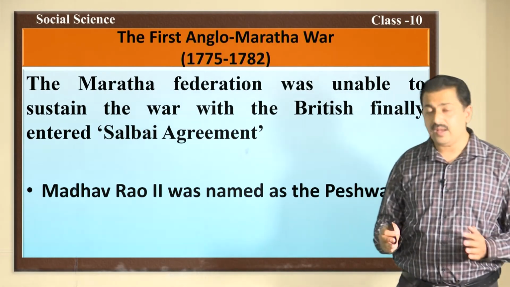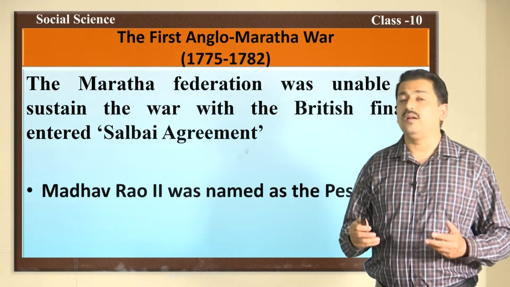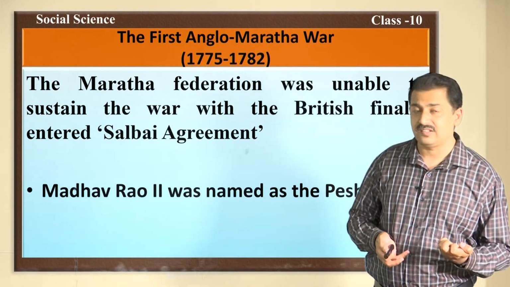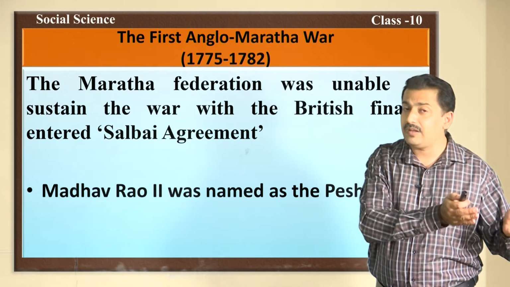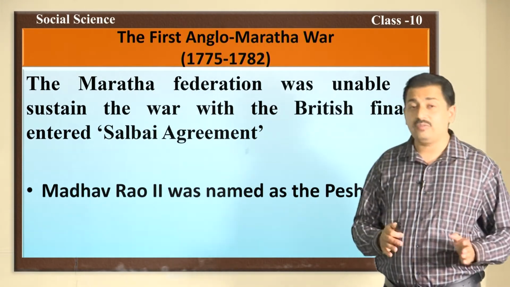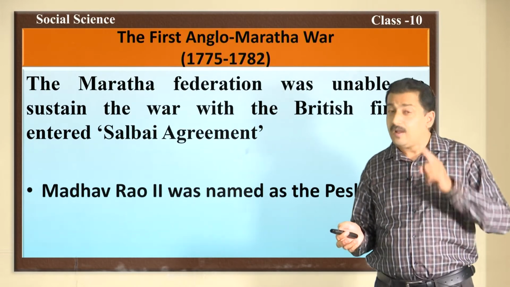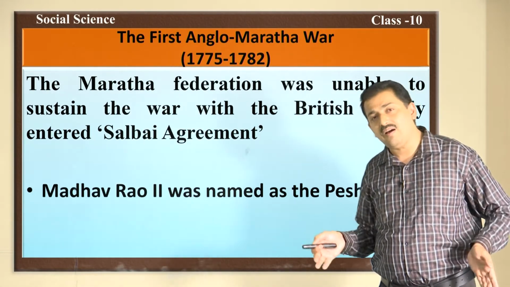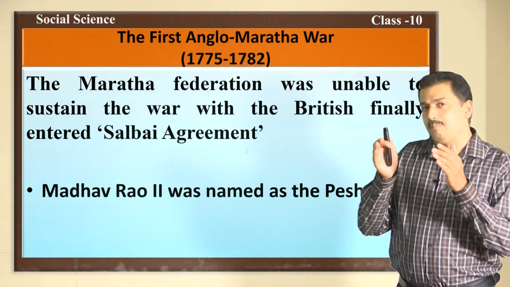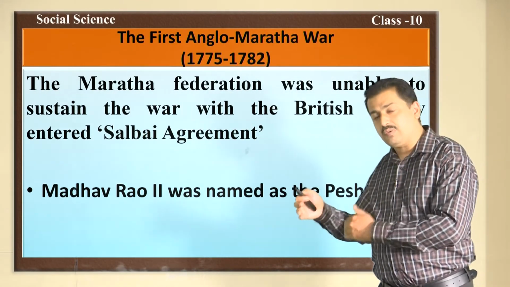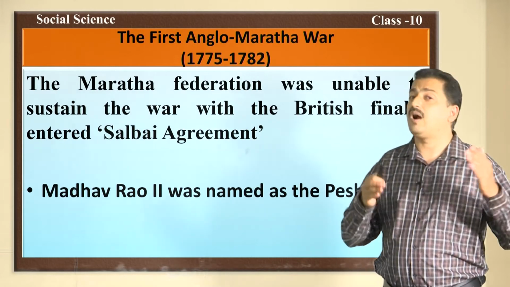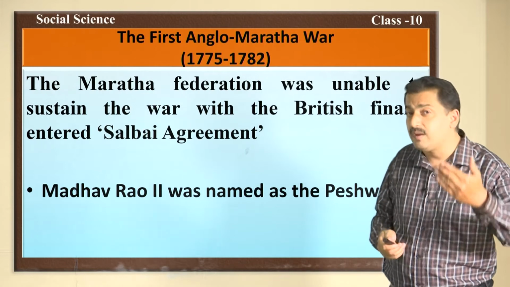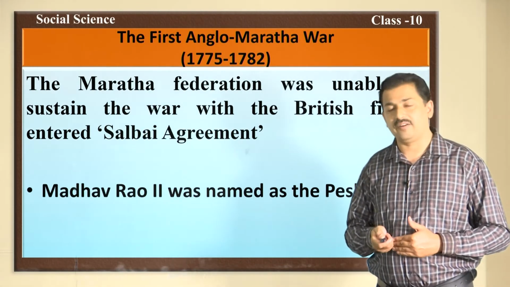So, in this way the Maratha families which had disputes invited the British unnecessarily and gave certain marketplaces to the British. In this way, the first Anglo-Maratha war benefited the British rather than any of the Maratha factions. Madhavrao II became the Peshwa and Raghunath Rao got the pension, and it was easy for the British to enter into the politics of the Maratha family.